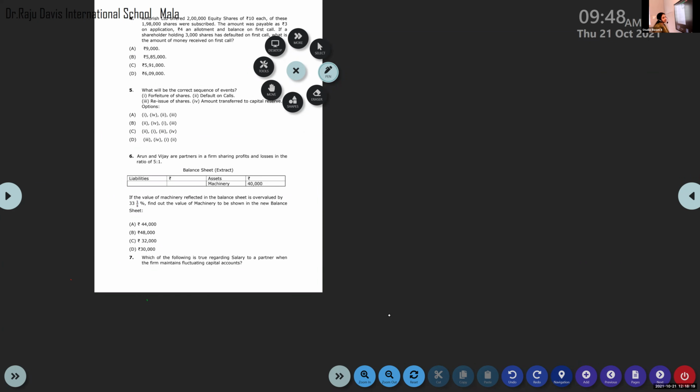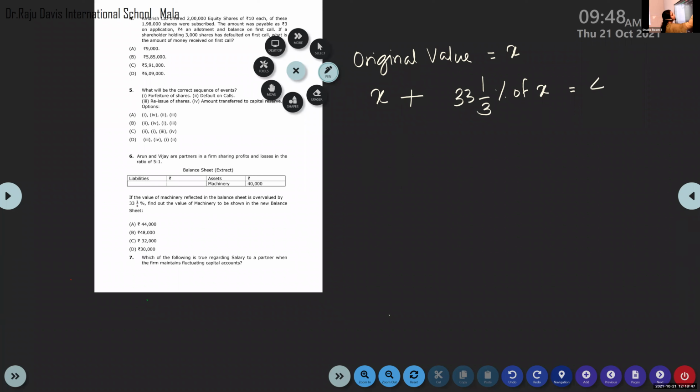Okay. So let's take original value as X. And this given value 40,000 is actually overvalued by 33 1/3%. That means X plus 33 1/3% of X is equal to 40,000.